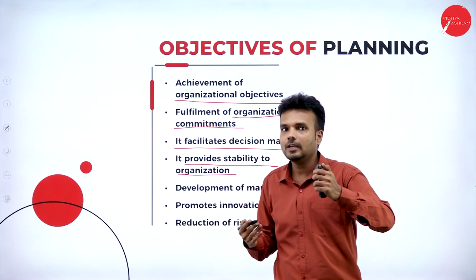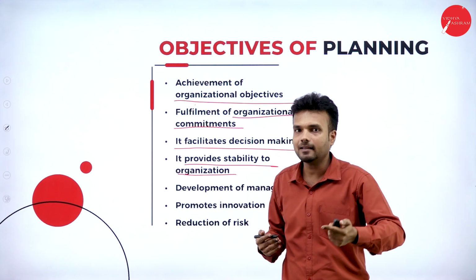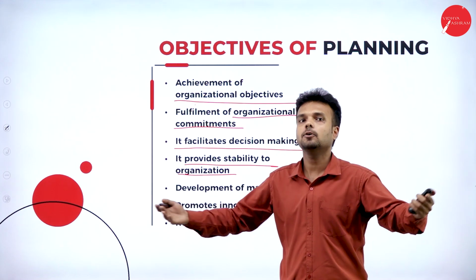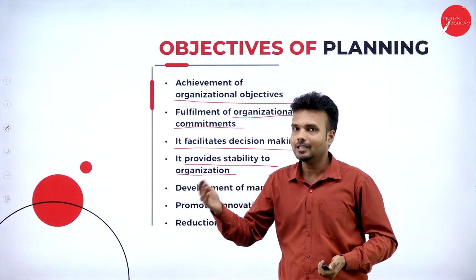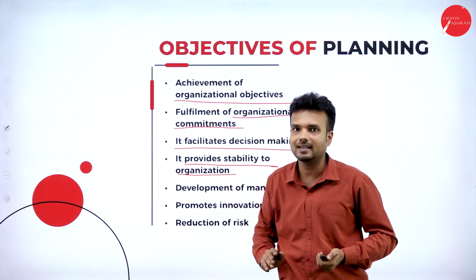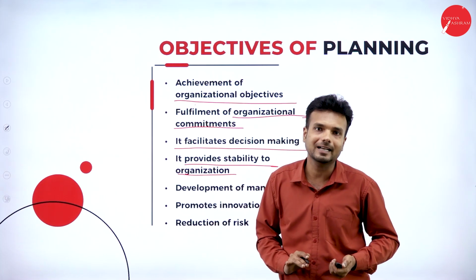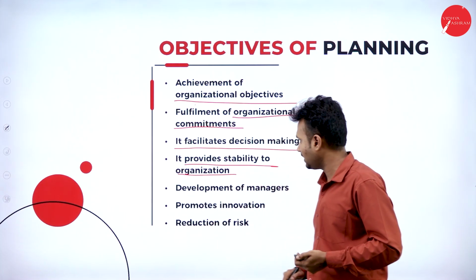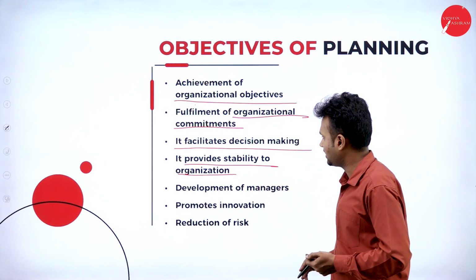Hence, if we plan properly and execute the plan properly, there is no possibility of losses and no possibility of failure. If there is no possibility of failure, it leads to the success of the organization. That success leads to the stability of the organization, and hence we can say that planning is going to build the stability of the organization.